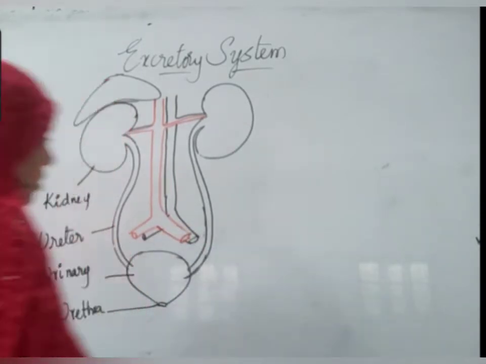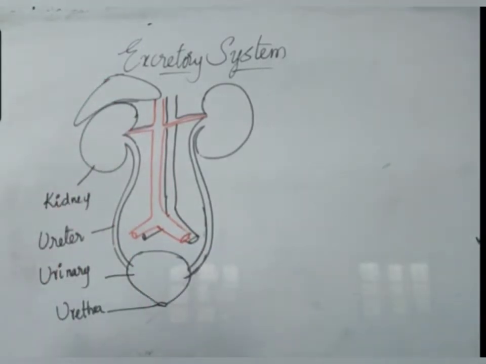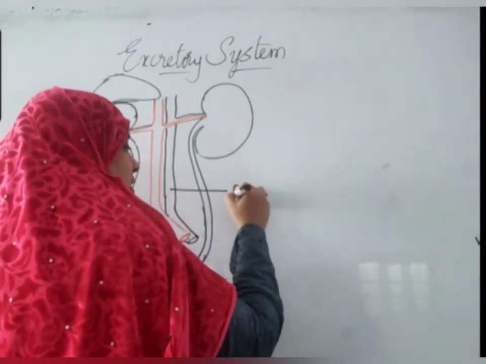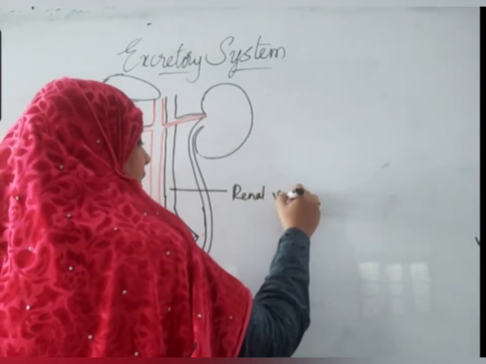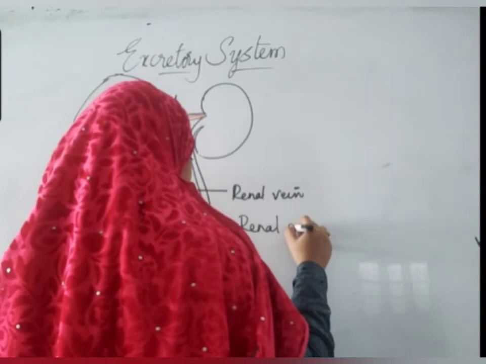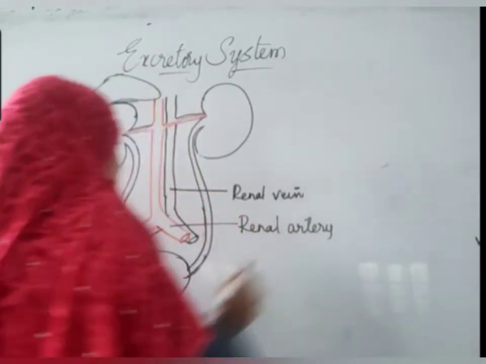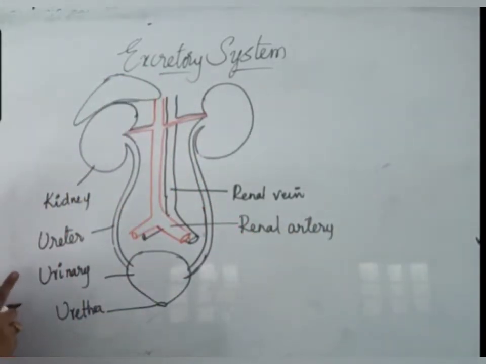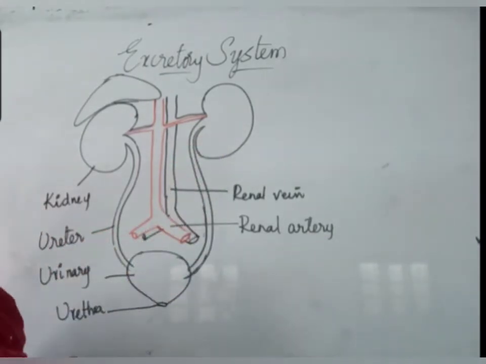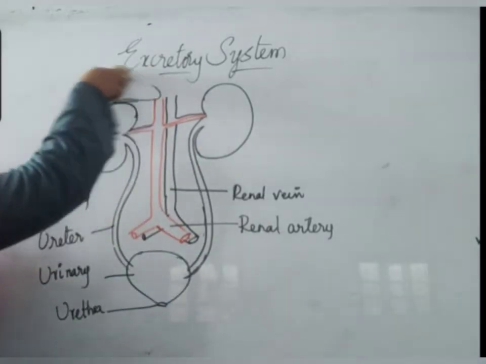So that is the structure of the excretory system. This is the renal vein, and renal artery. This is a very important diagram, children, in the entire syllabus. This is one of the very important diagrams which can have a chance to come in your finals. So practice it well. You need not draw this liver.